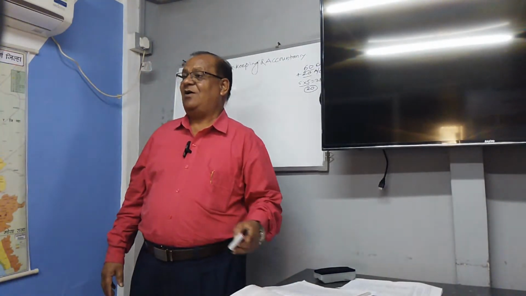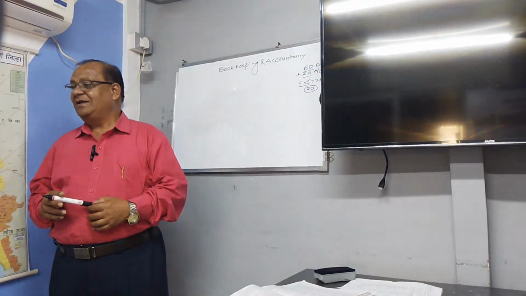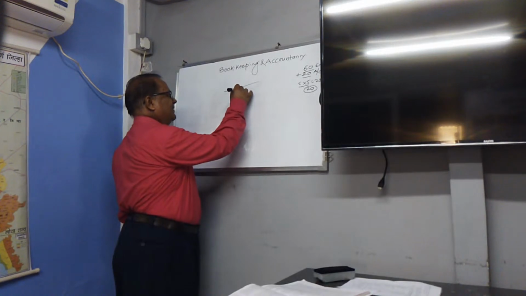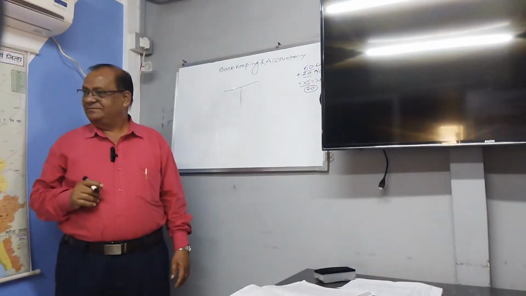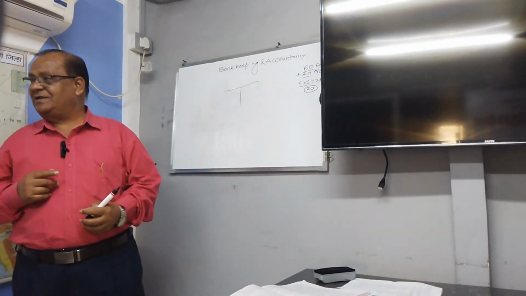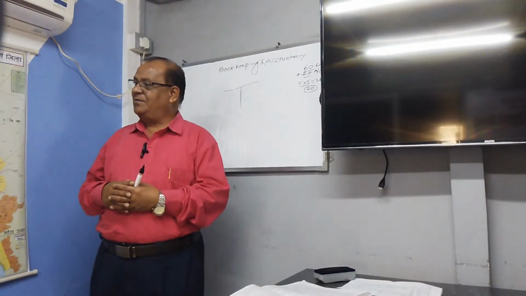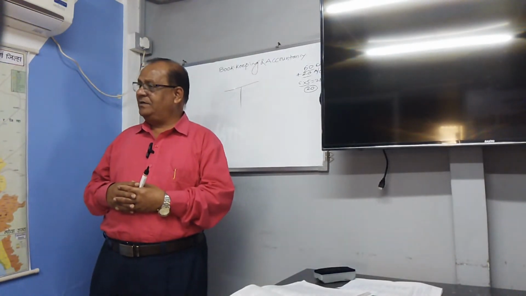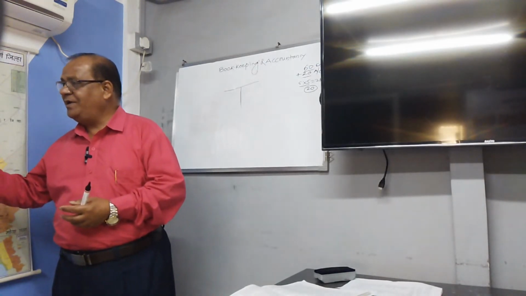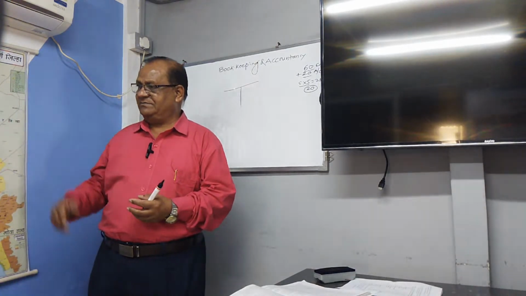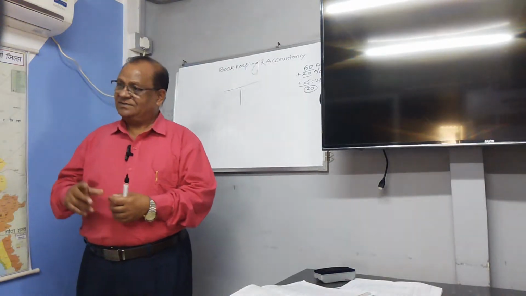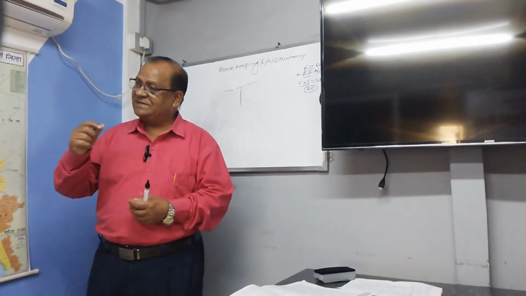Then what is an account now? Accounts are always in the form of a T. Before that, I will tell you the principle of bookkeeping and accountancy. The principle is that for every debit there must be a corresponding credit, and for every credit there must be a corresponding debit. Debit has a credit, credit has a debit. This is the principle of the double entry bookkeeping system.